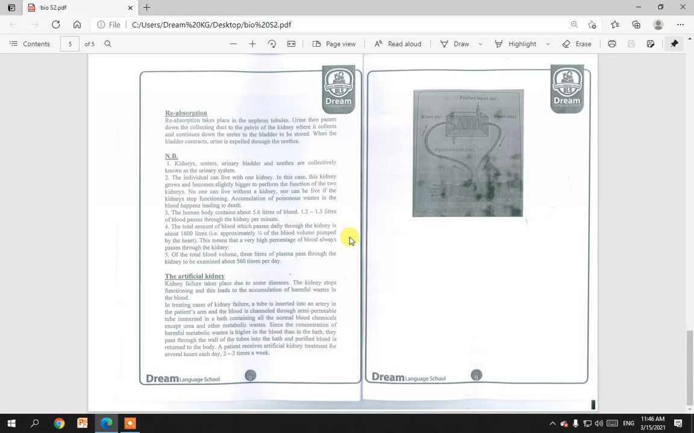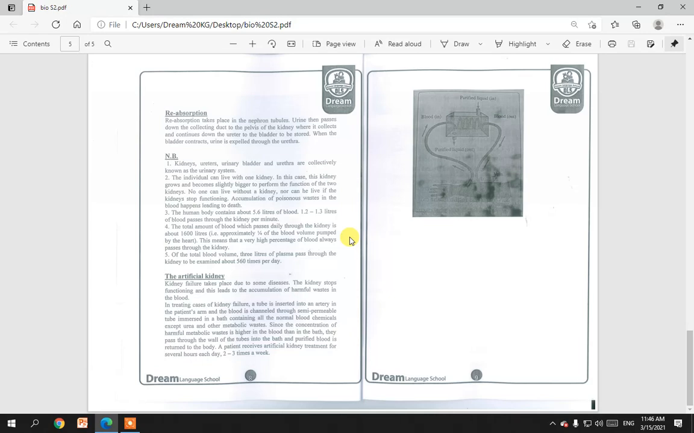The total amount of blood which passes daily through the kidneys is about 1,600 liters, approximately a quarter of the blood volume pumped by the heart. This means that a very high percentage of blood always passes through the kidneys. Of the total blood volume, 3 liters of plasma pass through the kidney to be examined about 560 times per day. If the kidney is damaged, what can the human do?